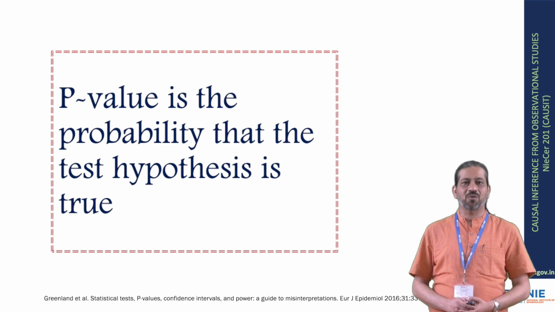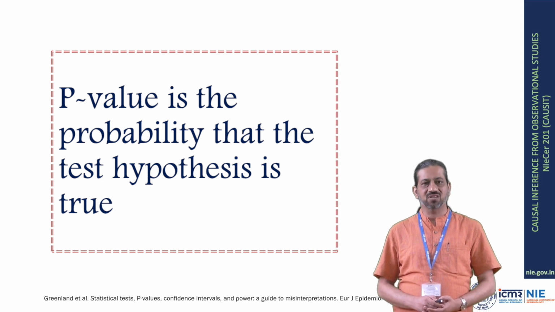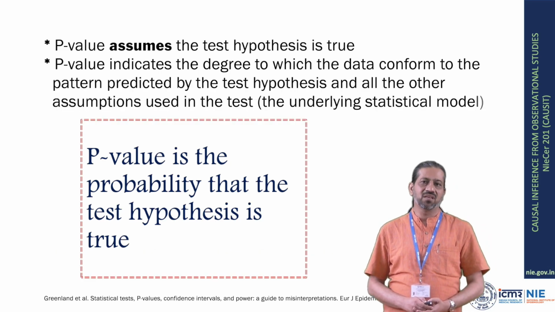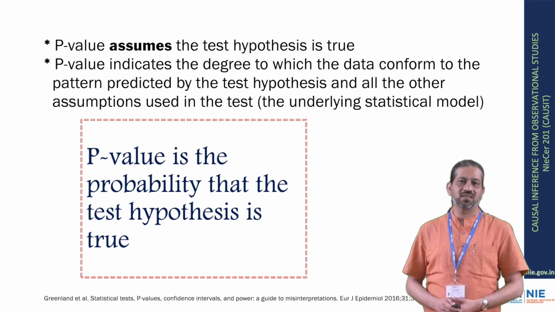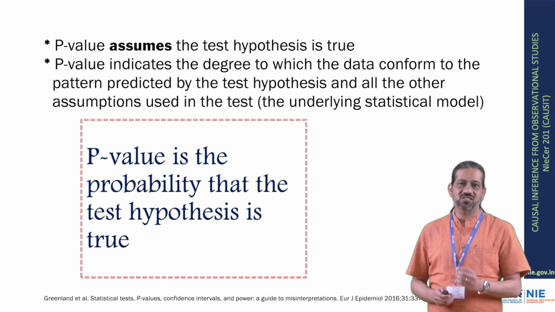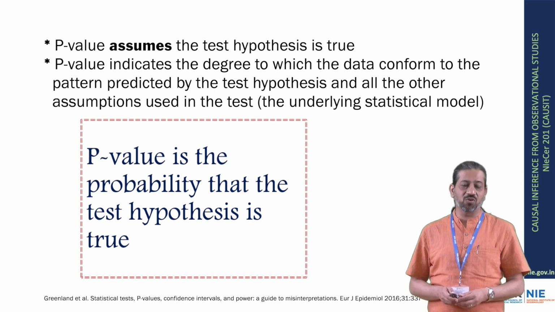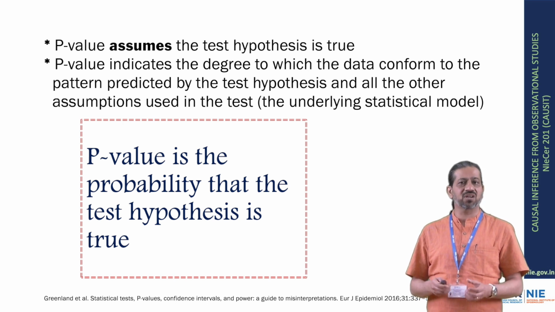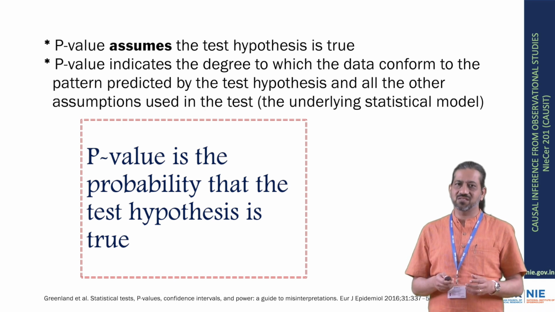P-value is the probability that the test hypothesis is true. This is not correct. For example, if a test of the null hypothesis gave p equal to 0.01, the null hypothesis has only a 1% chance of being true. And if instead it gave a p-value of 0.04, the null hypothesis has a 40% chance of being true. This is what this would mean, but that is not correct.